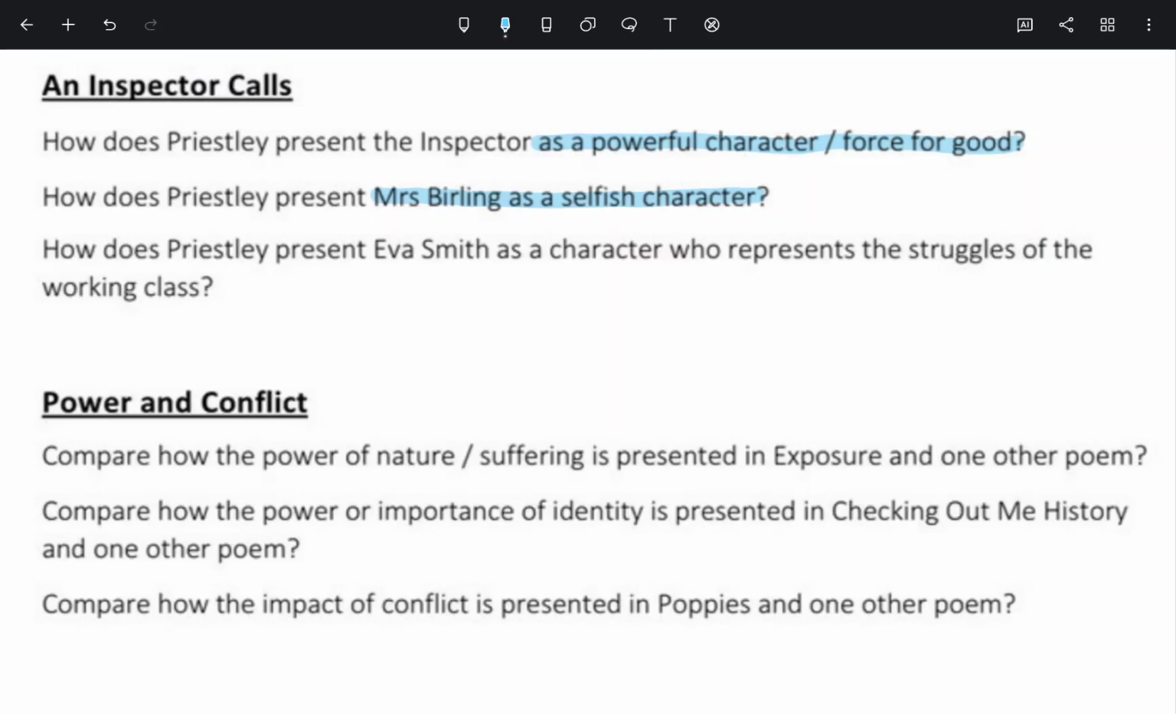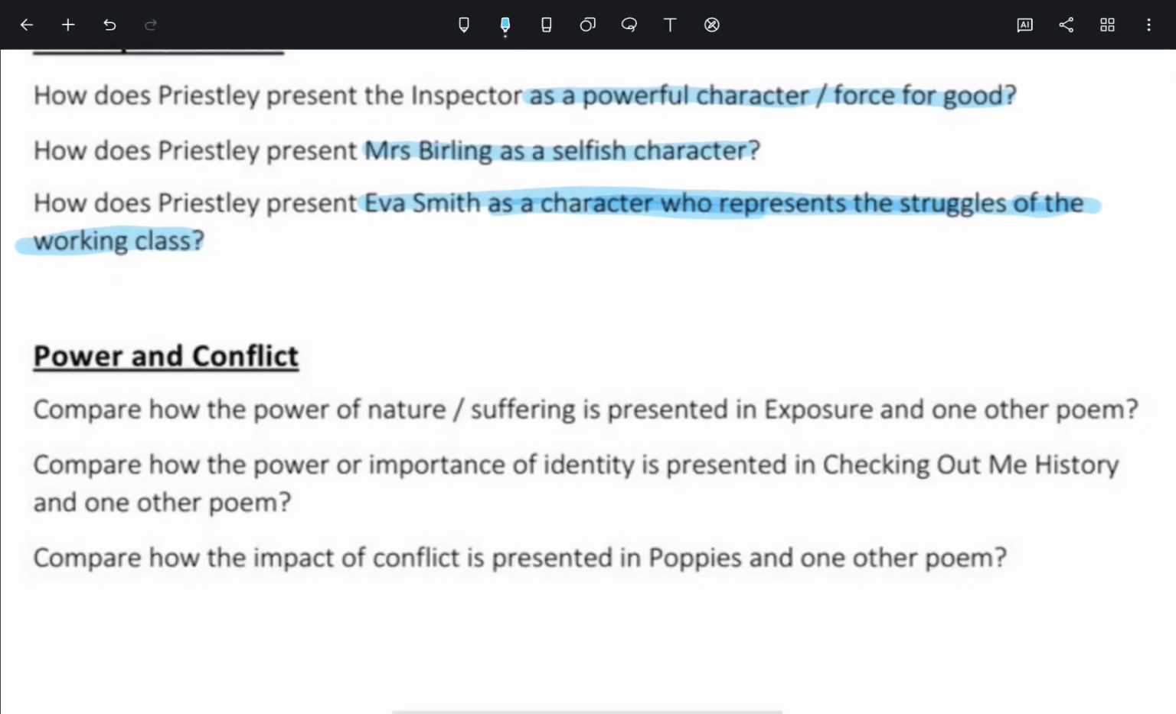Now the last question is, how does Priestley present Eva Smith as a character who represents the struggles of the working class? Okay, so I get a feeling, something like this, I would say, in terms of possibility, I think it's quite high. You could get a question like this, because if you go through it, you don't really see much on Eva Smith. Okay, so that's something that may arise in your exam.